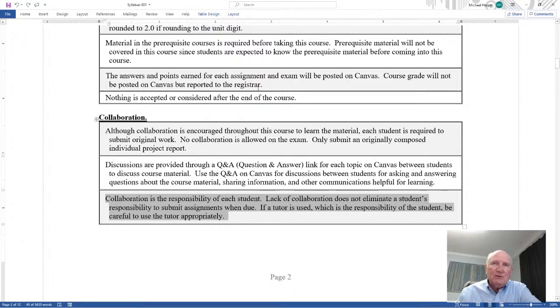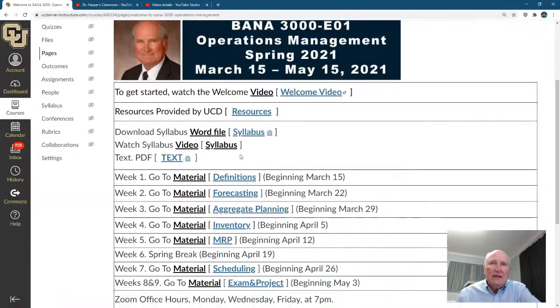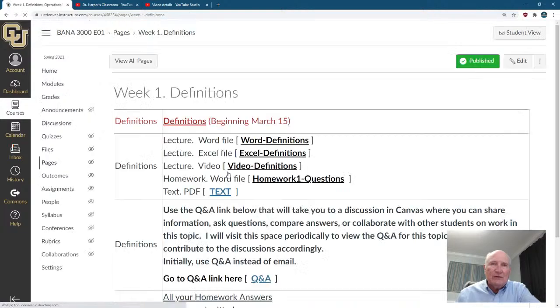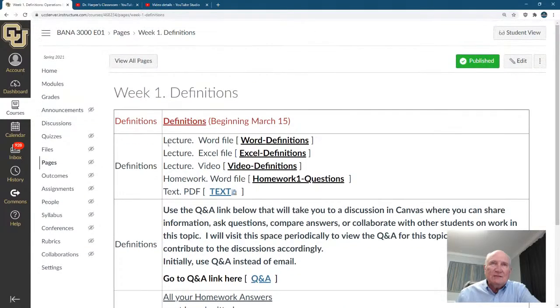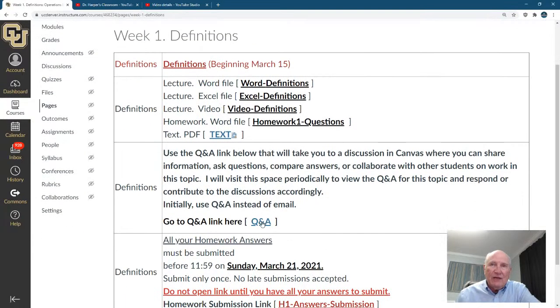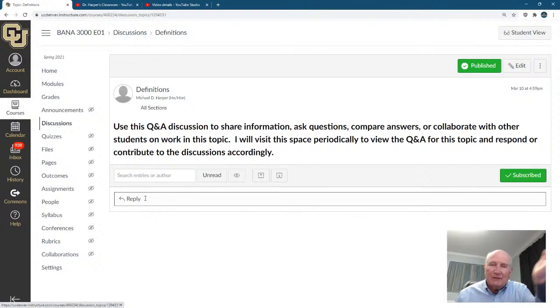Now, as far as Q&A is concerned, let's back up. Let's bring in Canvas, and let's go to the first material here. And notice down here, here's the Q&A for this topic, which is definitions. Okay, so for the Q&A, you click the Q&A link. It goes right to the discussion. And right here, you can submit questions, submit answers.